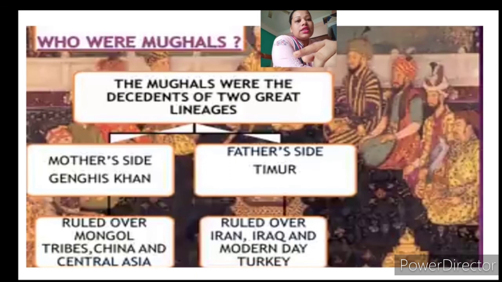The Mughals were mostly proud of their father's lineage, but did not like it if someone mentioned the lineage of Genghis Khan. They were proud of their father's lineage because their ancestors captured Delhi, and there were many great rulers from their father's side.